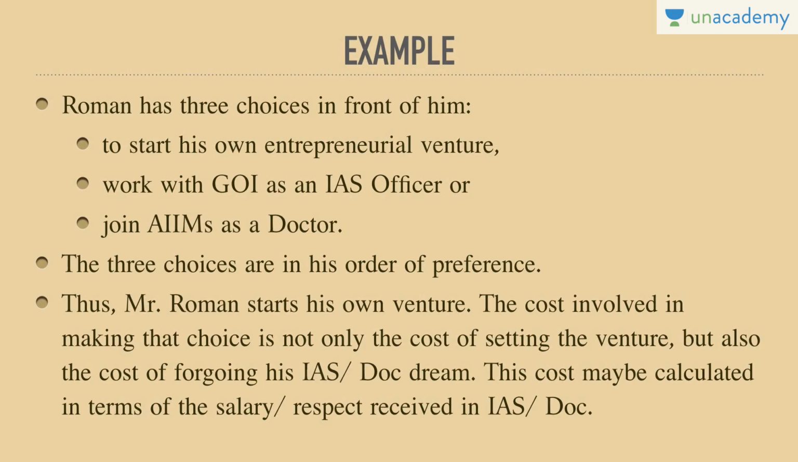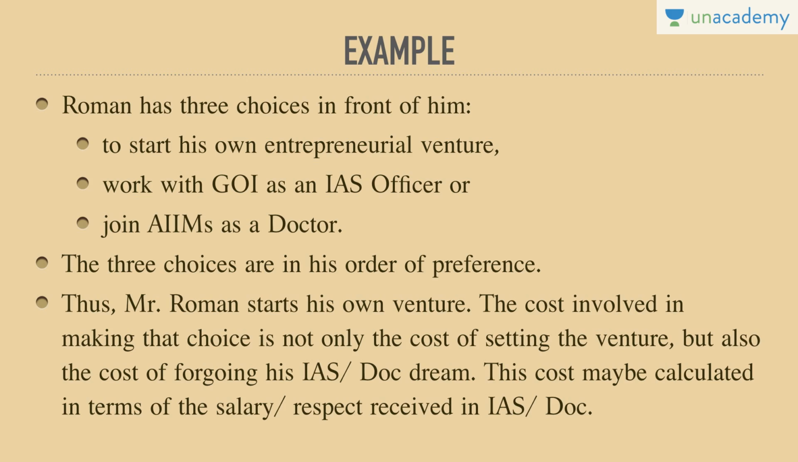Let's take an example. Roman has three choices in front of him. You very well know who Roman is. Roman is to start his own entrepreneurial venture. You very well know the name of this venture. Or work with the Government of India as an IAS officer, or join AIIMS as a doctor. He has three choices in front of him. Now these three choices are the unlimited wants that he would want to make.